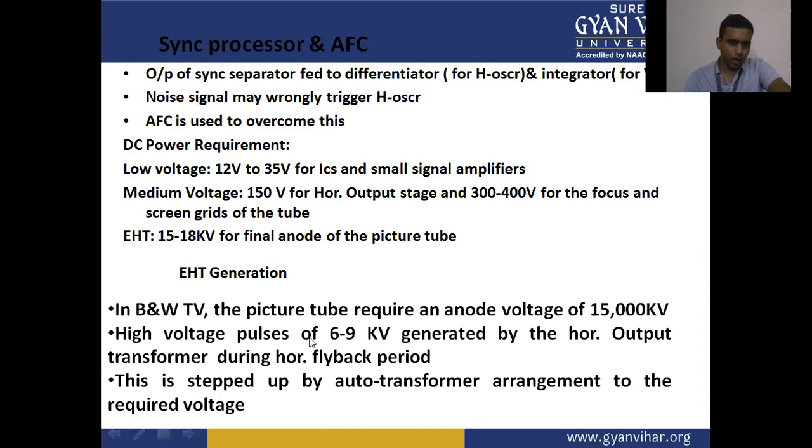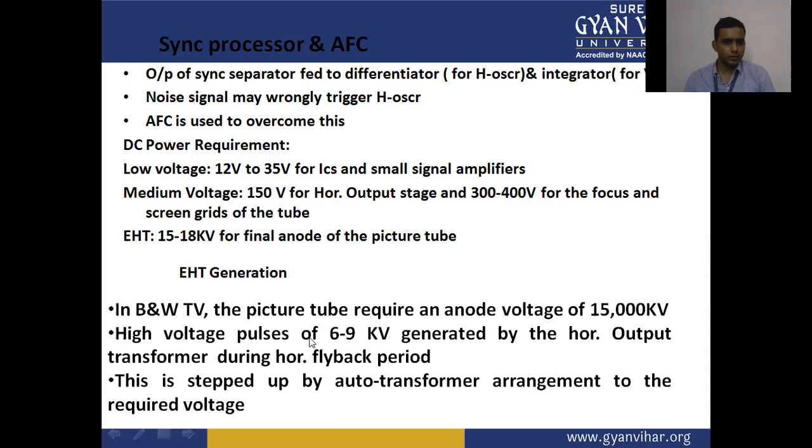The DC power requirement: 12 volt and 35 volt for the LCS and the small signal amplifiers. The medium voltage is 150 volt for the horizontal output stage and 300 to 400 volt for the focus and screen grid of the tube.